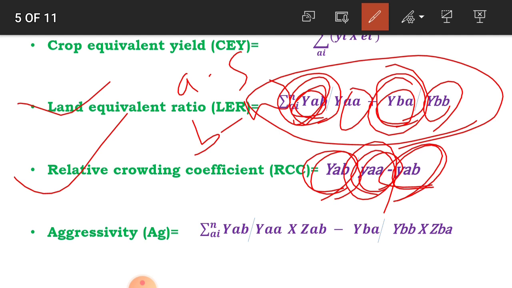Then aggressivity, indicated as AG. The definition is how much the relative yield of component A is increased compared to component B. That is called aggressivity, and it is calculated using the formula YAB divided by YAA into ZAB minus YBA divided by YBB into ZBA.